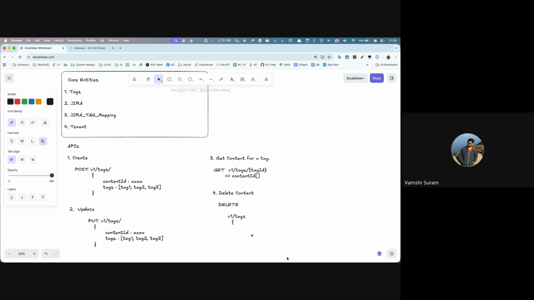Pratik, I have one question here. Yes. You are talking about the API right now. I'm wondering, on the UI, when we create a document, we could give a tag which is already there, and we could give a tag which is a new one. Will it be a create or update?